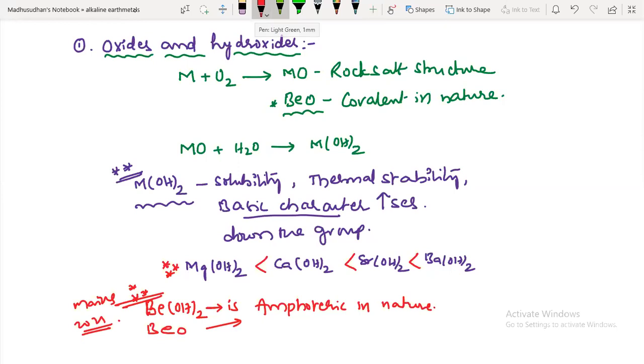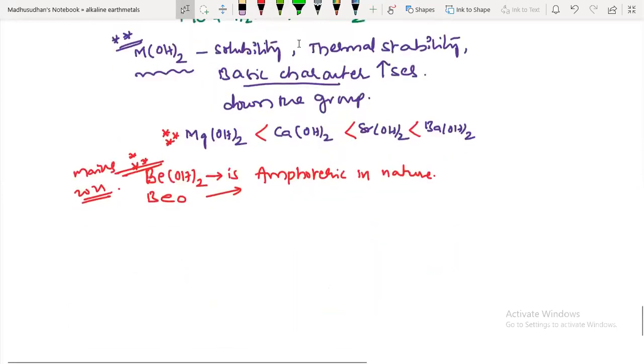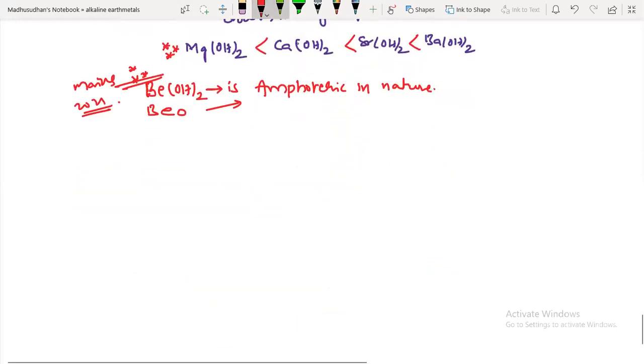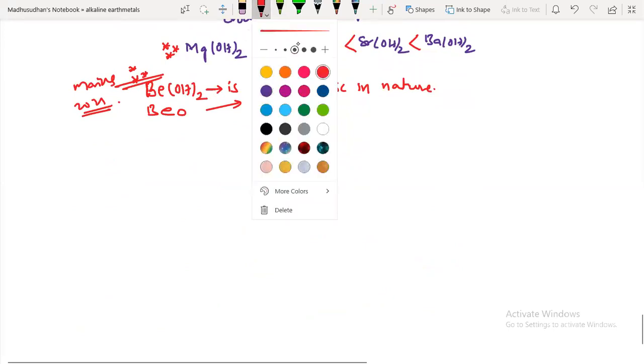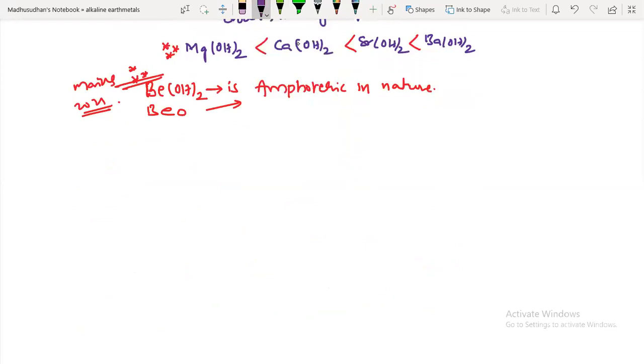Amphoteric in nature means they react with both acids and bases, right? So how do they react? Beryllium hydroxide, since it is amphoteric, reacts with basic compounds, hydroxide solutions, and gives you the berylate ion, Be(OH)4. What is the name of this?